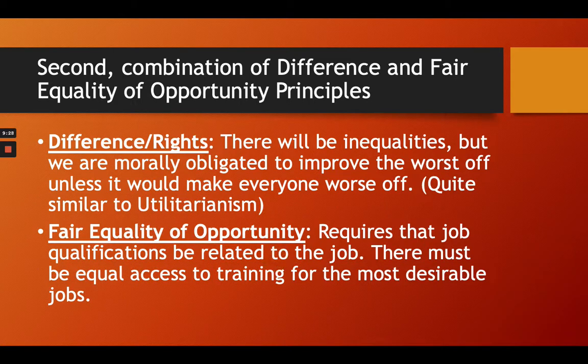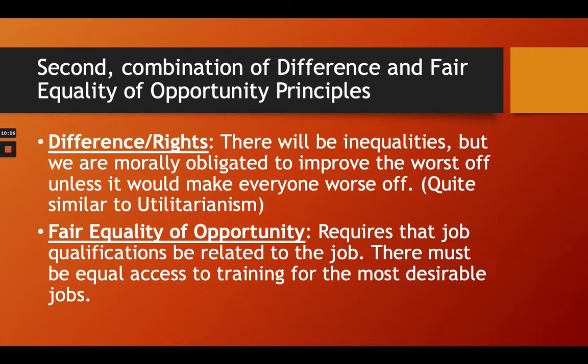Now, this is the second principle of Rawls' theory of justice. This principle is talking about a combination of the difference principle and the fair equality of opportunity principle. So the first concept in this principle is that there will be inequalities, but we are morally obliged to improve the worst off unless it would make everyone worse off. So it is quite similar to the utilitarianism principle.